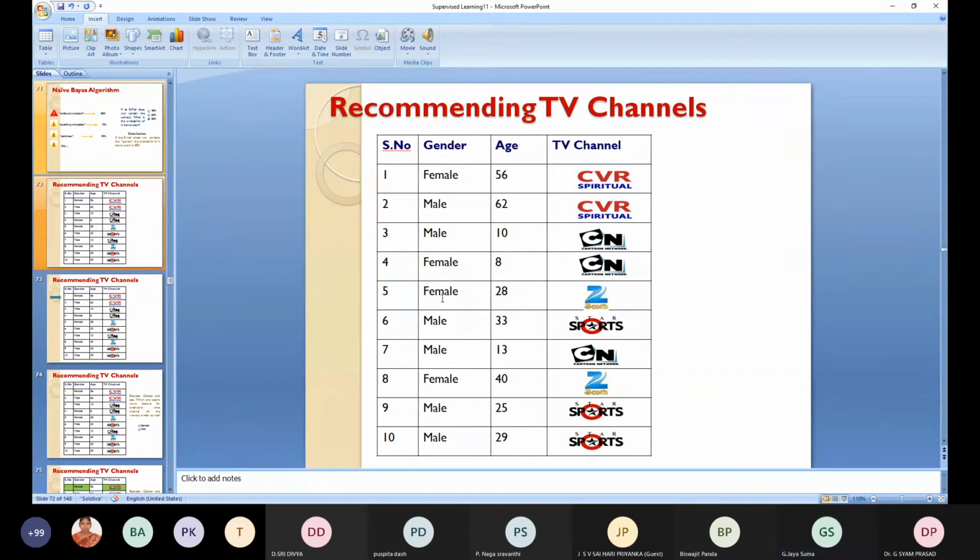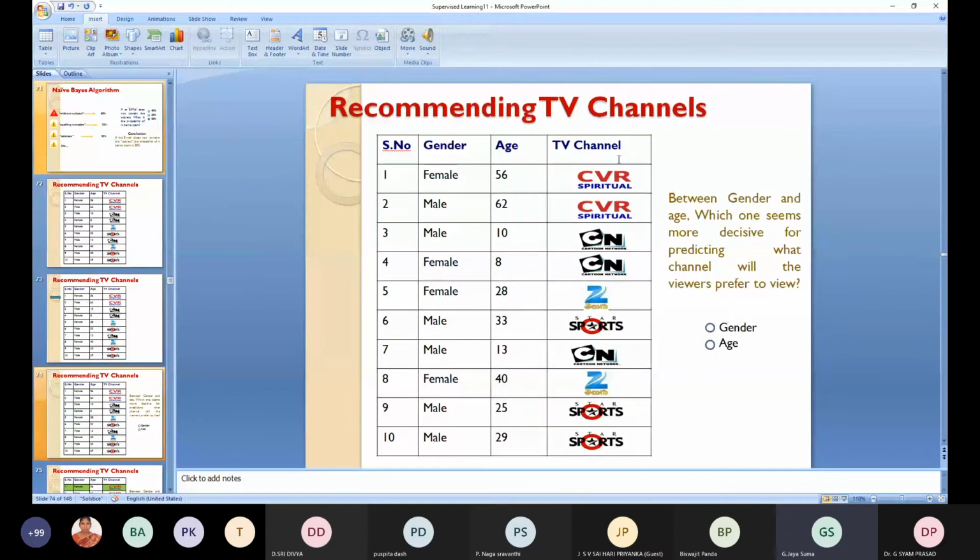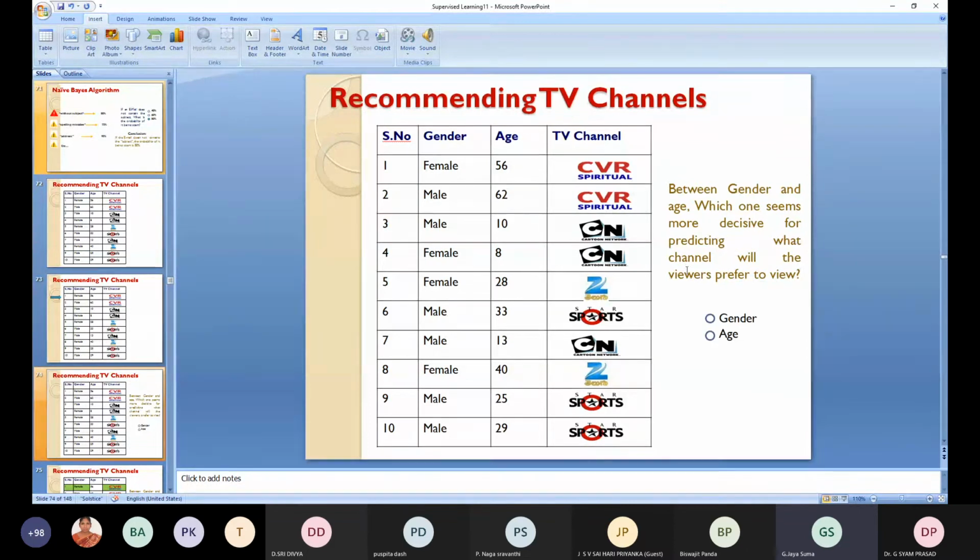Here, middle age, that is 28-33 years, if it is female they will look at G Telugu, if it is male they will go for Star Sports. Male 13 also Cartoon Network, female 40 also G Telugu, male 25 also G Telugu. Here we need to get the information. Now between gender and age, which seems to be more decisive for predicting which channel will be preferred, age or gender?